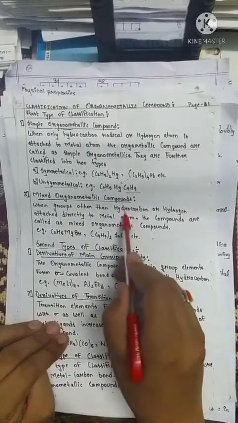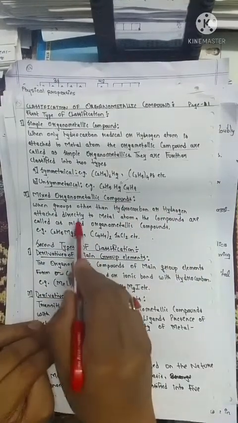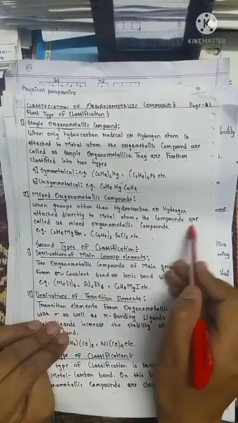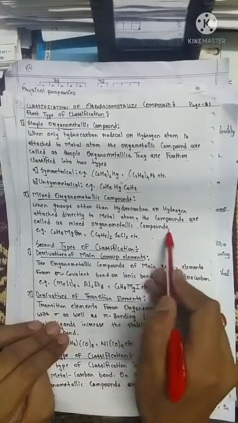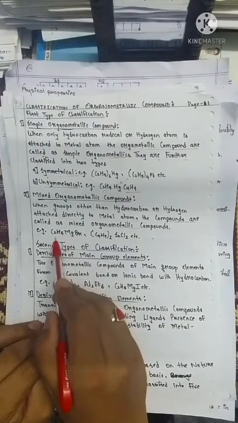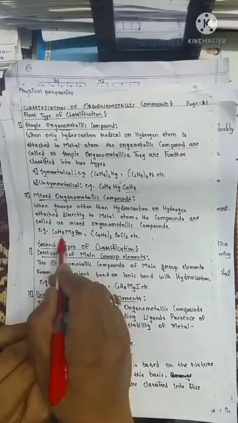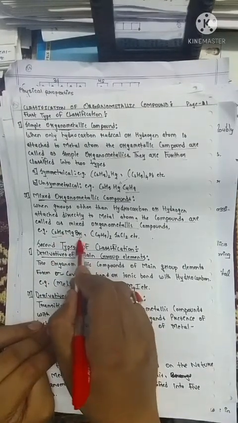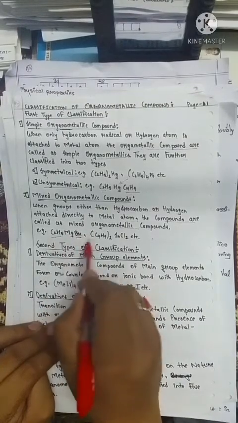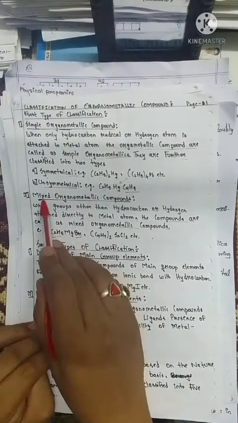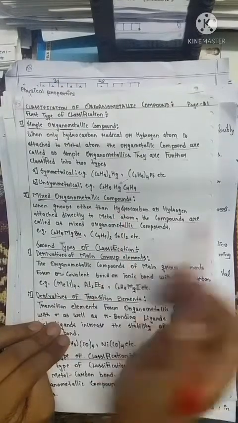When groups other than hydrocarbon or hydrogen are attached directly to the metal atom, then the compounds are called mixed organometallic compounds. Just see here, this magnesium is attached to a hydrocarbon group, that is ethyl, as well as it is directly attached with the bromine atom. These types of organometallic compounds are basically known as mixed organometallic compounds.